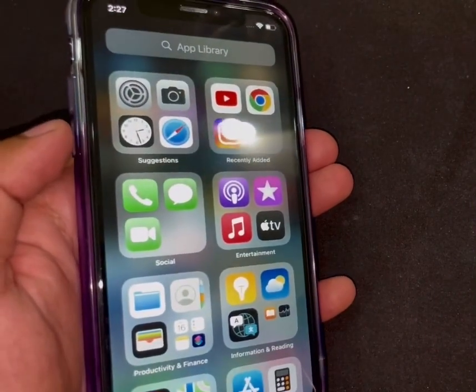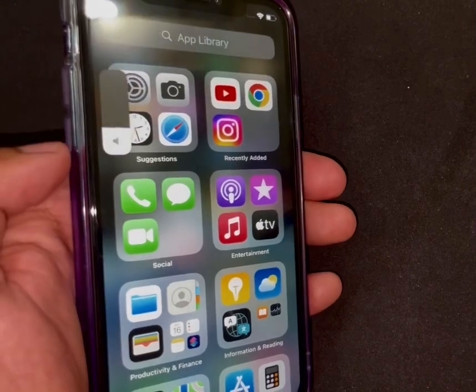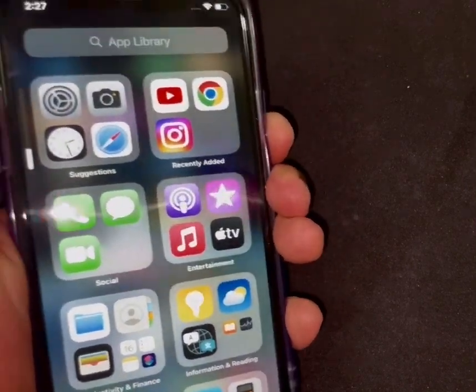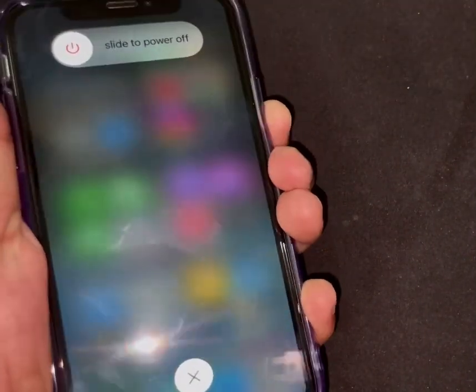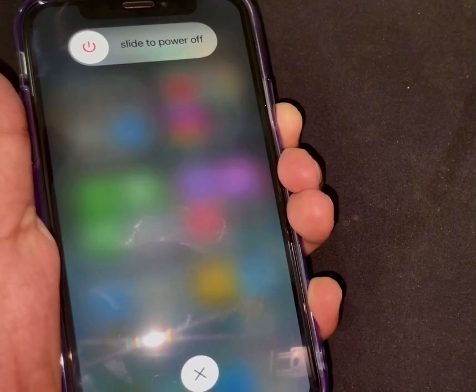What you have to do is press the volume up button, then volume down, then press and hold the power key. Keep holding it. Now you see the screen disappear. Now you have to wait.